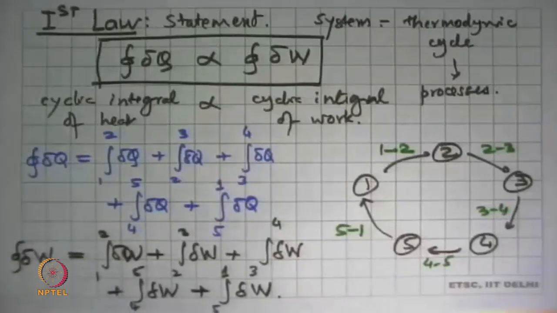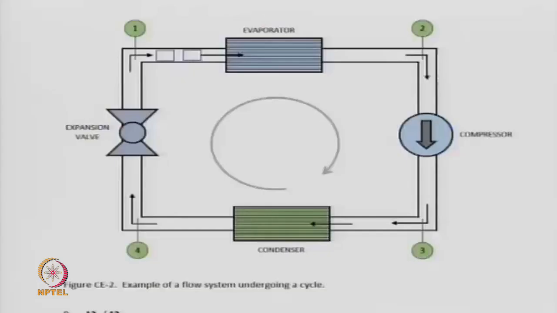And that we can see on the picture with the notes. Here is an example of what happens in a refrigerator or an air conditioner. These are elements that I have denoted here, and these are pipes. So this element has gone through this pipe and it's flowing there. We assume that there is no heat transfer, there is no work transfer here. And this we denote as state 1. It goes into a device called an evaporator where there is heat transfer, something happens to it and it comes out at 2.